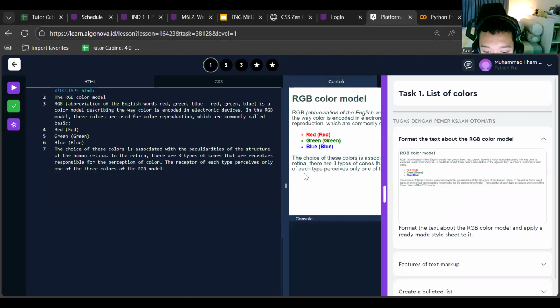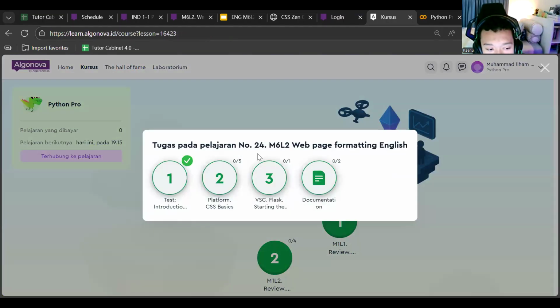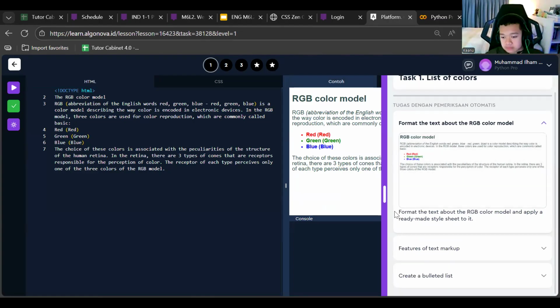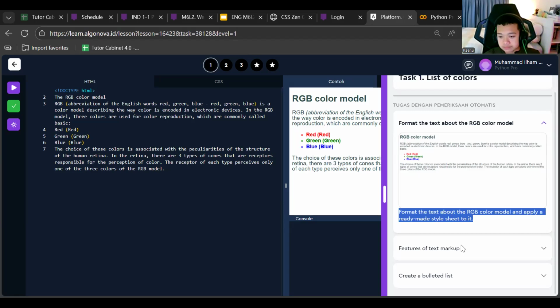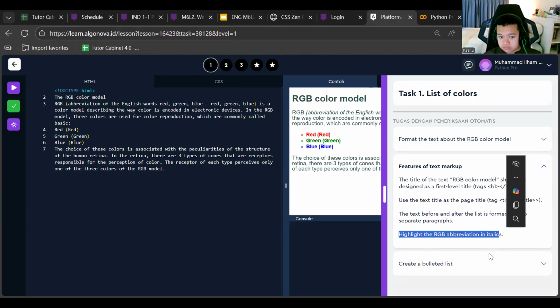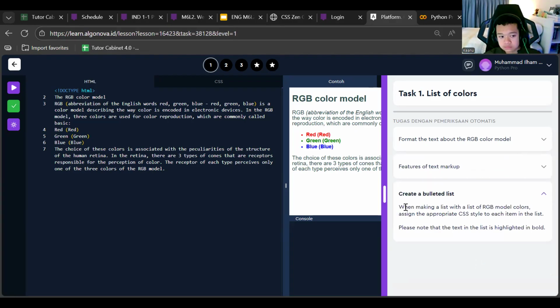Module number 24, module 6, lesson 2, and open lesson number 2, platform CSS classes. Format the text about the RGB color model and apply ready-made styles to it. The title of the text, RGB color model, should be designed as the first tag, H1. The text before and after the list is formed as two paragraphs, highlight the RGB abbreviations in italics, and create a bullet list.